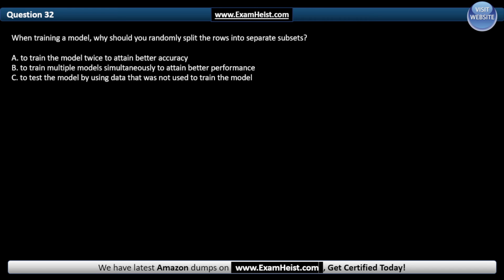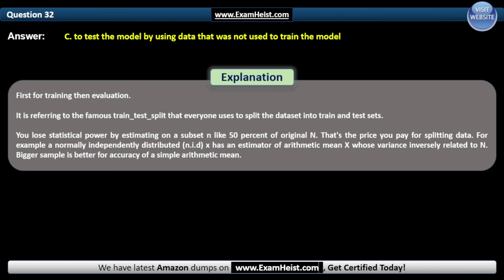Question 32. When training a model, why should you randomly split the rows into separate subsets? And the correct answer is C. To test the model by using data that was not used to train the model. First for training, then evaluation. It is referring to the famous train test split that everyone uses to split the dataset into train and test sets.